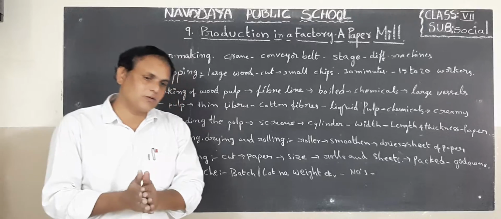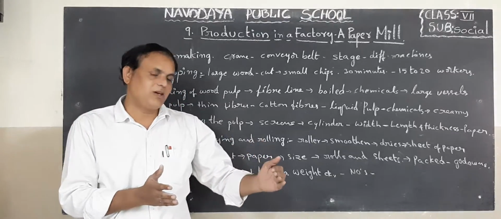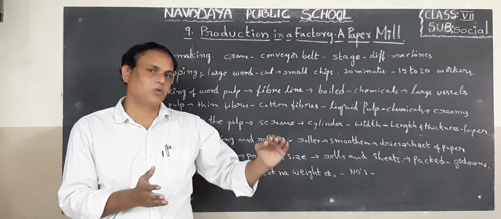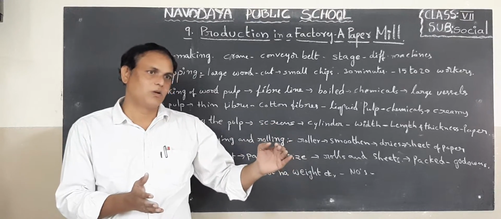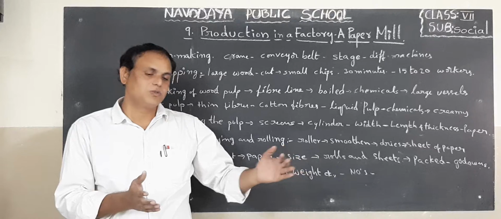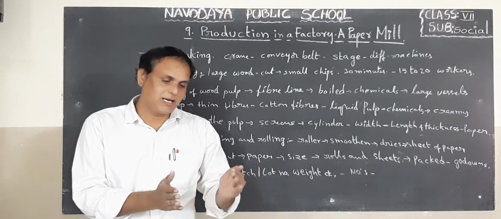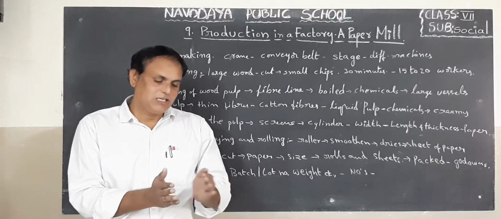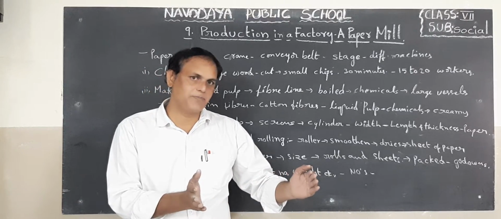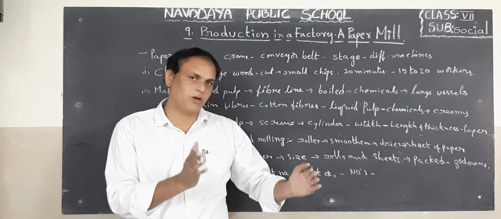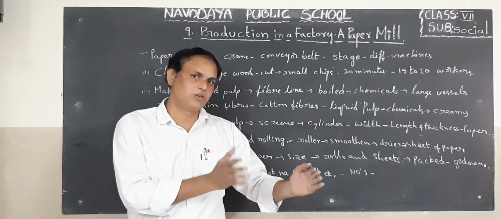So each one they will give a number: 200, 202, 201, 199. Each stage of work is done continuously in a disciplined manner by workers with the help of machines.